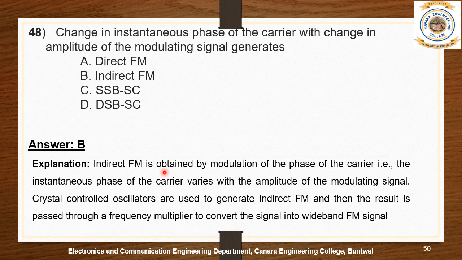Indirect FM is obtained by modulation of the phase of the carrier, that is, the instantaneous phase of the carrier varies with the amplitude of the modulating signal. The crystal controlled oscillator is used to generate indirect FM, and then the result passes through a frequency multiplier to convert the signal into a wideband FM signal.